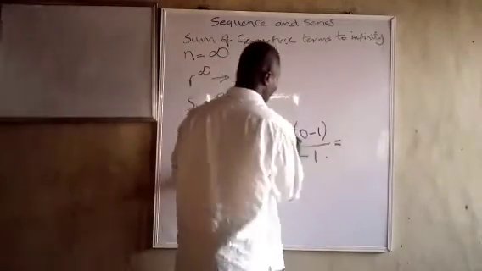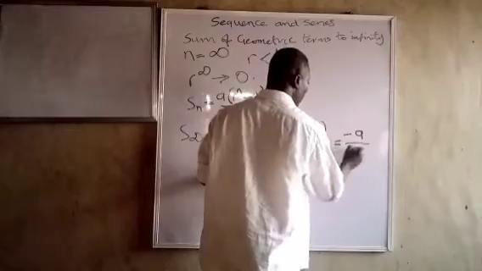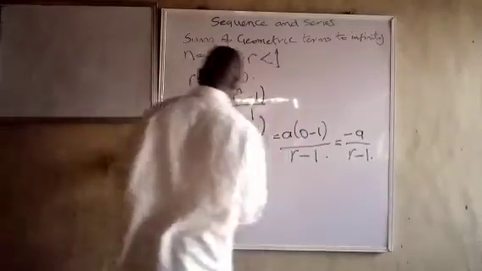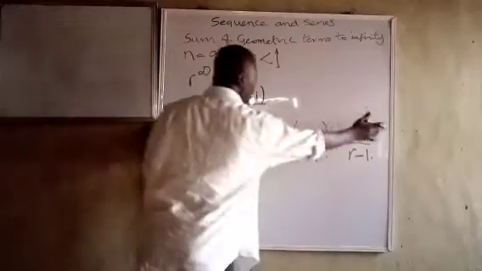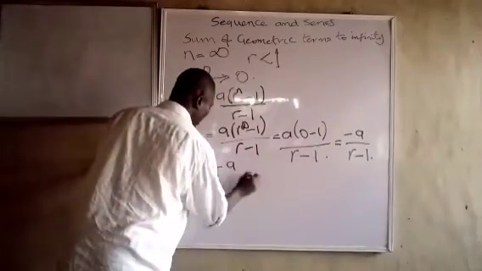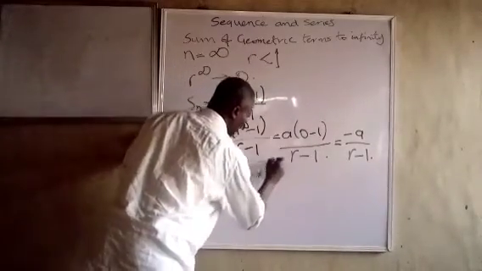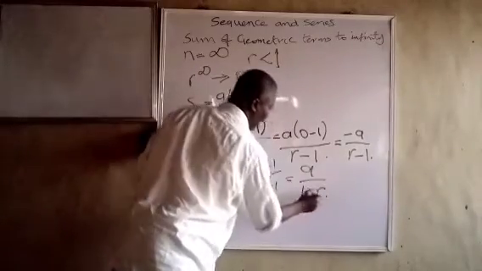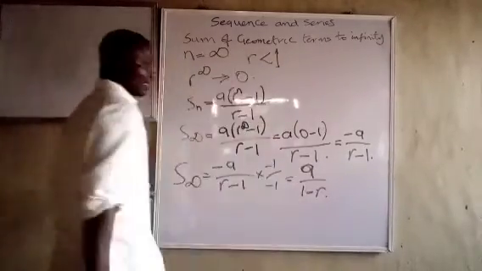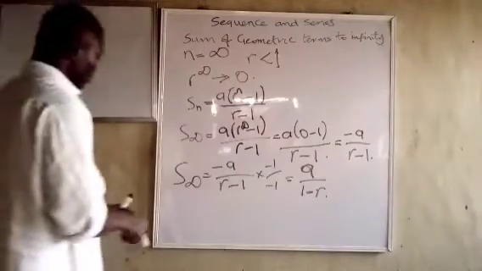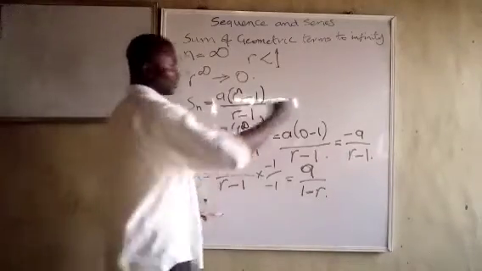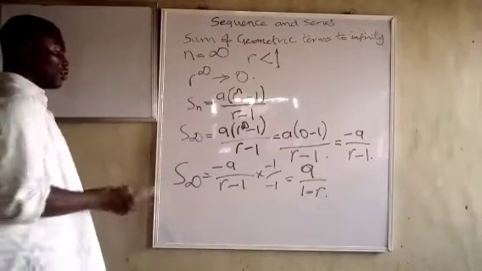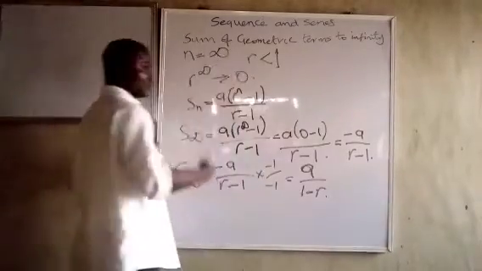So this will now be equal to minus a over r minus 1. And you know that r is less than 1, so this one will also be negative. So let's multiply this one by minus 1, and this one by minus 1: minus a over r minus 1 times minus 1 over minus 1. And that will be a over 1 minus r. So S infinity is a over 1 minus r. This is very useful in converting recurring decimals to fractions.